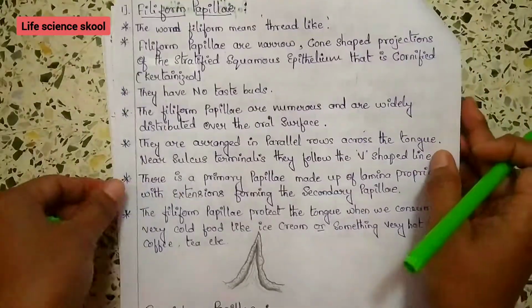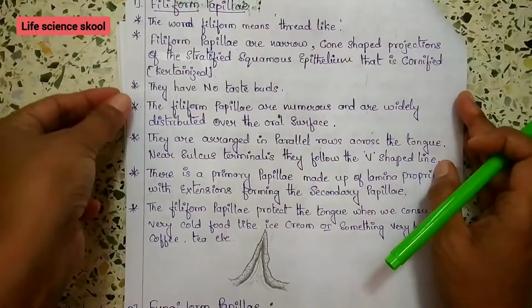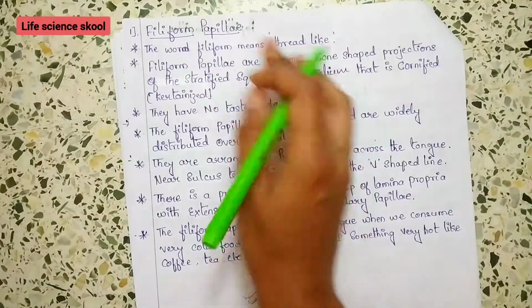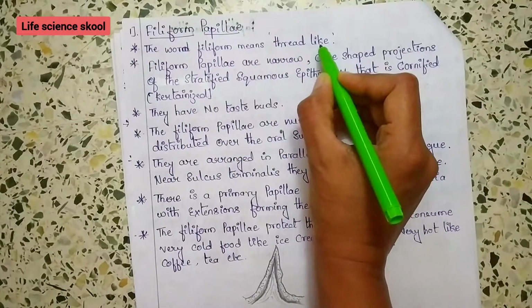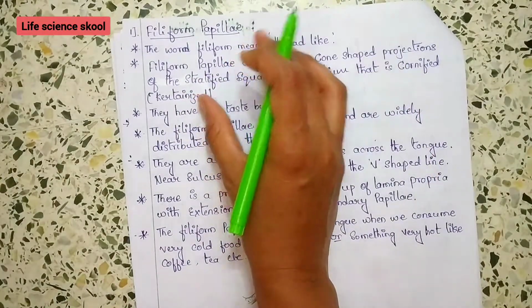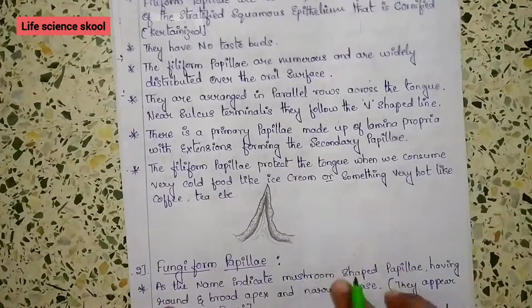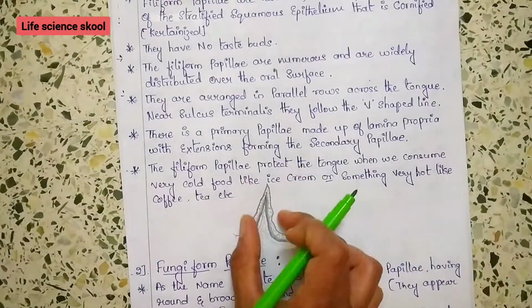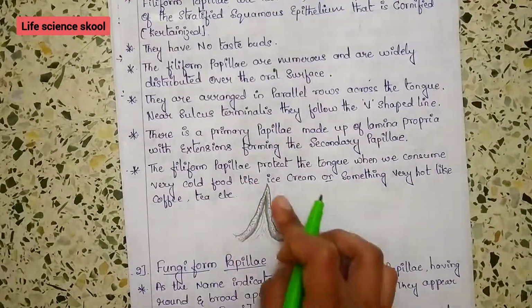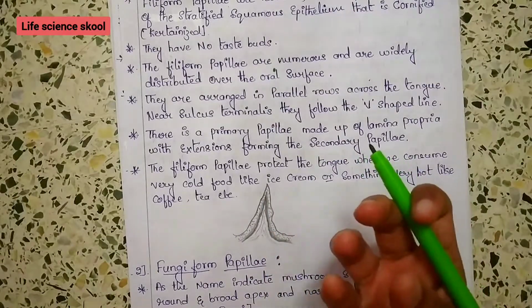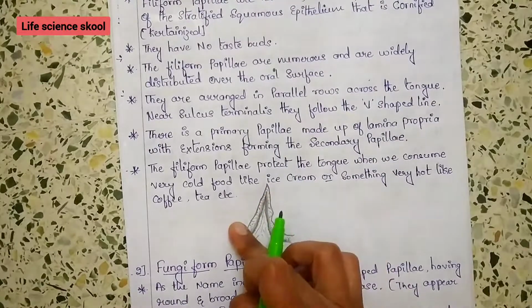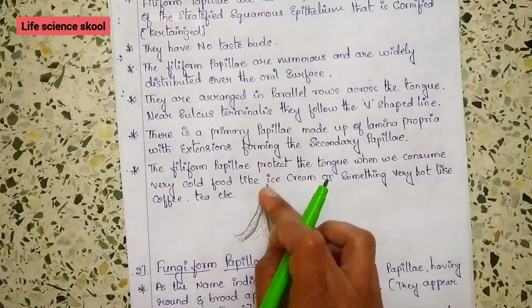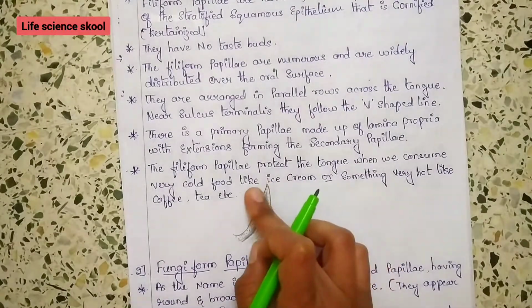The first one I am going to explain is the filiform papillae. As the name indicates, filiform means thread-like. These filiform papillae are narrow and cone shaped. You can have a look here. Like the cone ice cream that we eat, these are cone-shaped projections of the stratified squamous epithelium that is cornified.